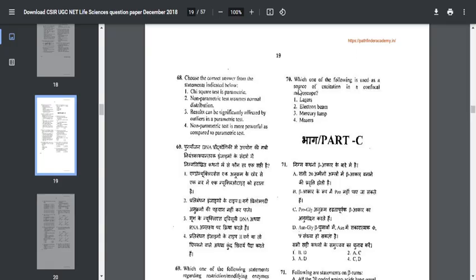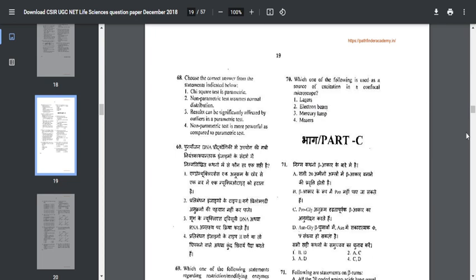So if you take some of the questions that have been asked in this unit, the questions are literally easy, but the only thing is that students are unaware of these particular things. Like if you take a part B question, which one of the following is used as a source of excitation in a confocal microscope? Ultimately, if you studied about the confocal microscope in your 10th standard or 12th standard, you know the laser is the correct option, because the electron beam is used for TEM.